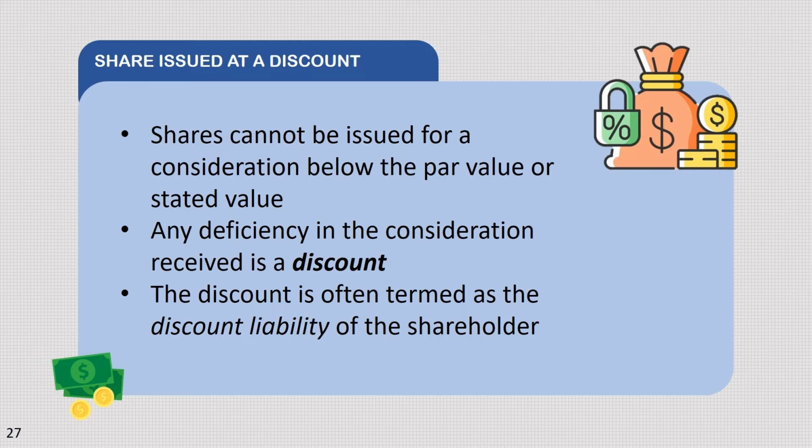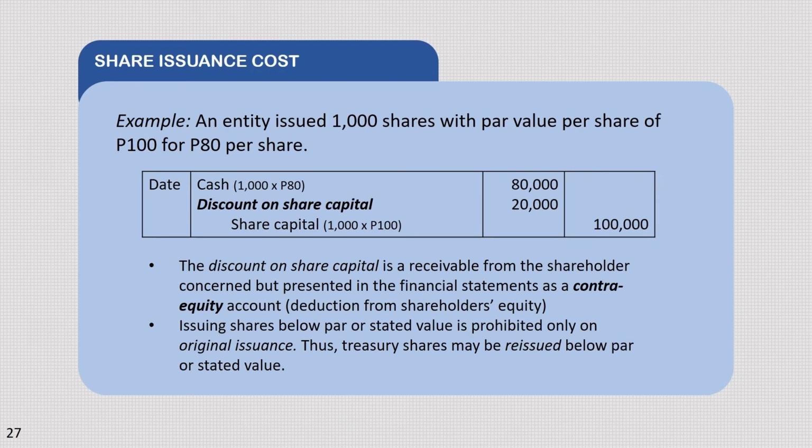So, here's an example. An entity issued 1,000 shares with par value share of 100 for 80,000 per share. Yung journal entry natin for that is debit cash 80,000 pesos, discount on share capital 20,000 pesos, and credit for share capital of 100,000 pesos. Note that the discount on share capital is a receivable from the shareholders concerned but presented in the financial statement as contra equity account. It is deducted from shareholders' equity.